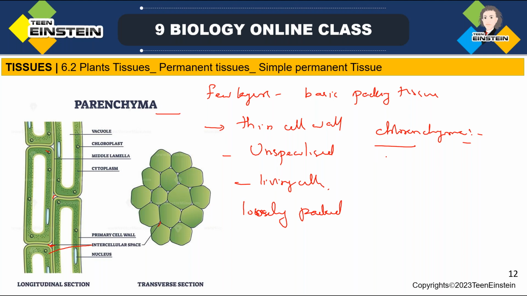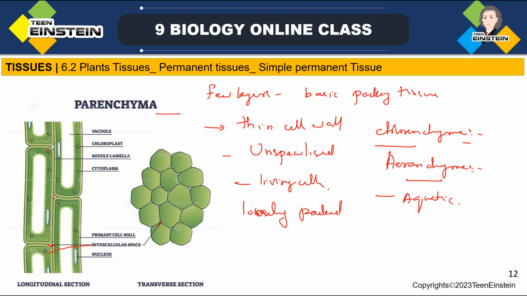Okay, another type is aerenchyma. Aerenchyma is present in aquatic plants, and they have large air cavities in those parenchyma cells.